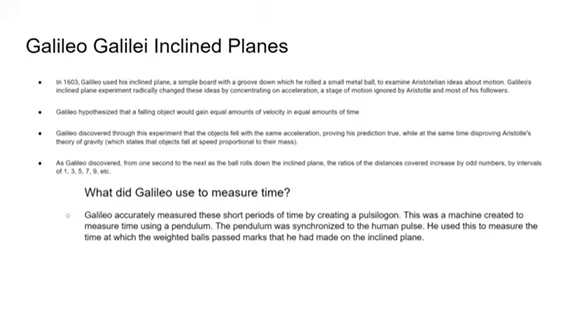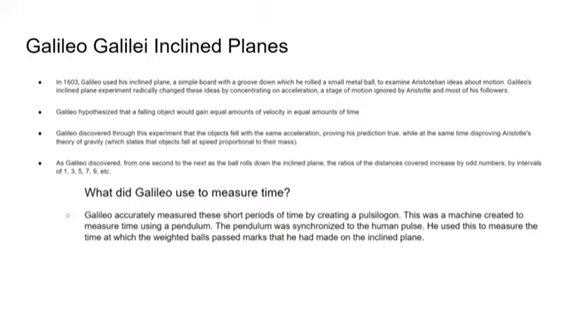Galileo discovered through his experiment that the objects fell with the same acceleration, proving his predictions true, while at the same time disproving Aristotle's theory of gravity, which states that objects fall at a speed proportional to their mass. As Galileo discovered, from 1 second to the next, as the ball rolls down the inclined plane, the ratio of distances covered increased by odd numbers, by intervals of 1, 3, 5, 7, 9, etc.